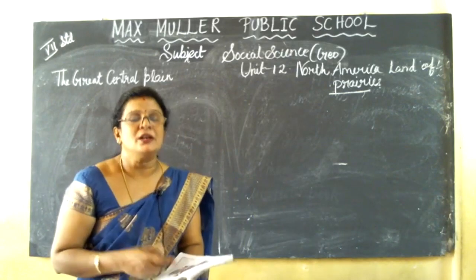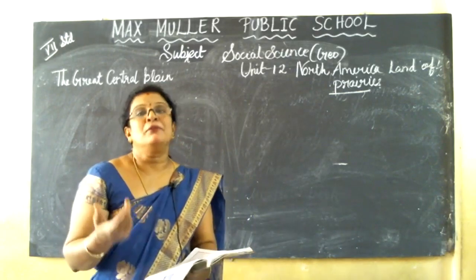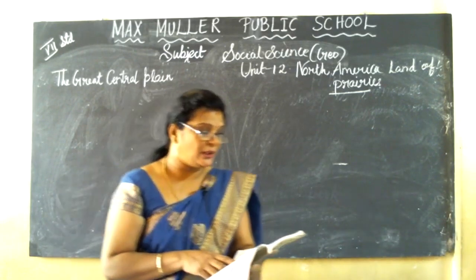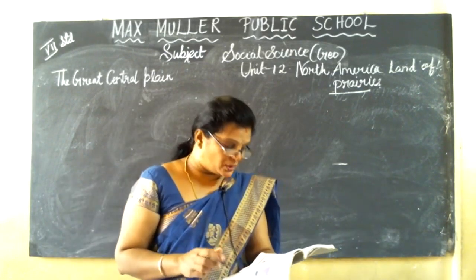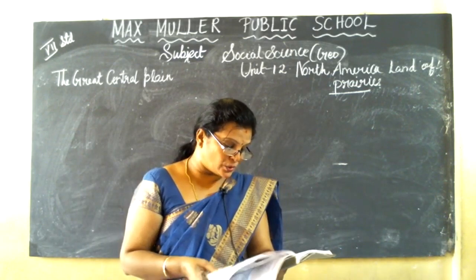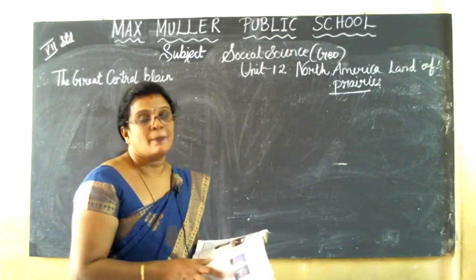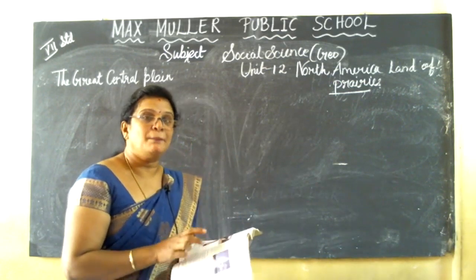Young Fold means recently formed mountains. The Western Cordilleras run from Alaska in the north to Panama in the south, with the Rockies as the important ranges, and then the Old Faithful Geyser. So everything we discussed in the previous class.